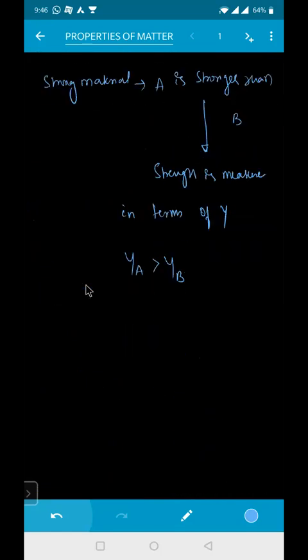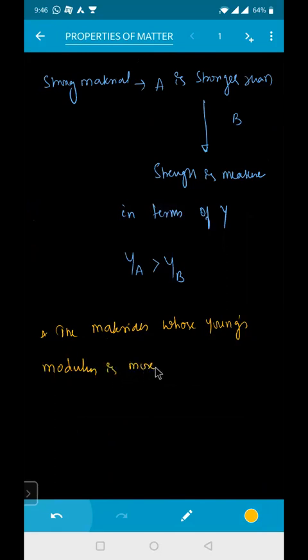So can I write one point here, keeping a star mark for the theoretical bits. The materials whose Young's modulus is more will be more elastic, and more force is required. Okay, is it clear?